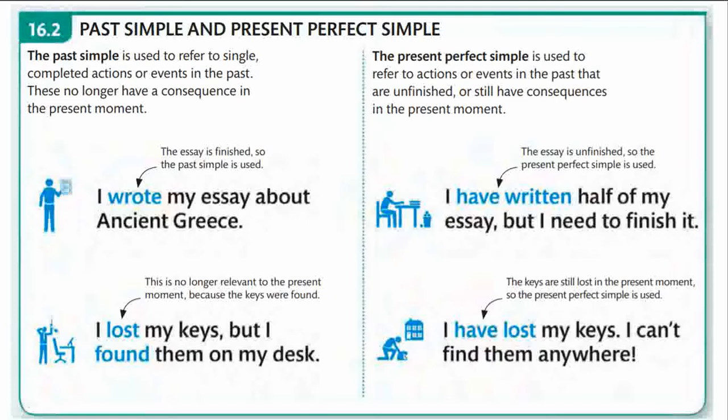The second pointer that we have in our today's lesson is simple past tense and present perfect tense. What is the difference between the two? That we need to establish. The simple past tense is used to refer to a single completed action or event in the past. These no longer have a consequence in the present moment.